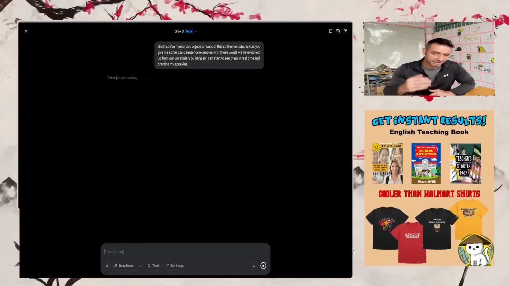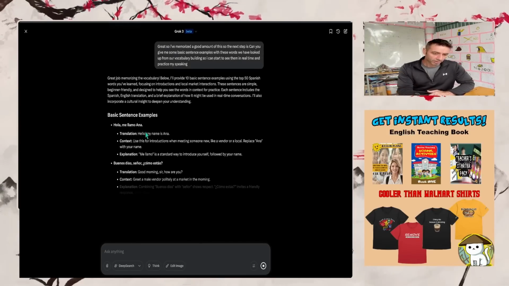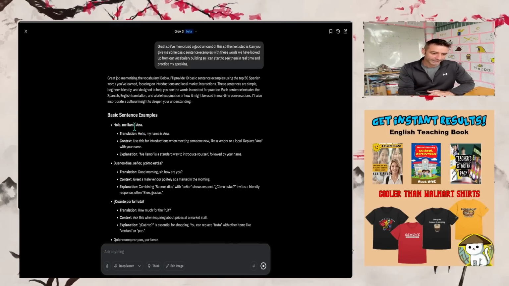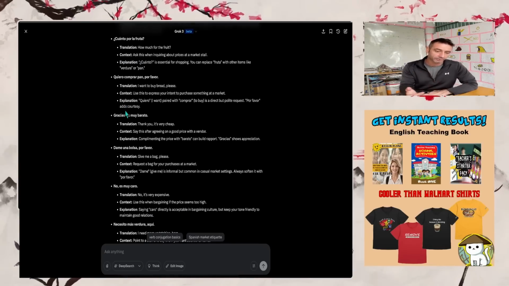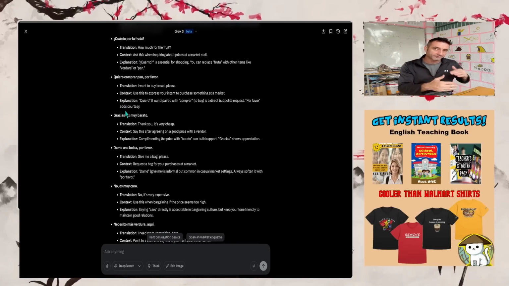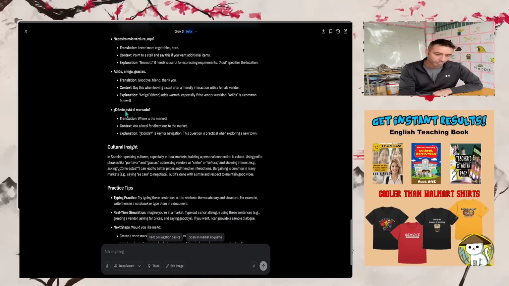So we're just going to get it. Now it's going to give us a bunch of sentences, right? So, hola, me llama Ana, right? So, hello, my name is Ana. So you're getting all these sentences. Now you're starting to learn basic introduction, and you're learning stuff relative to the actual market that you're going to.